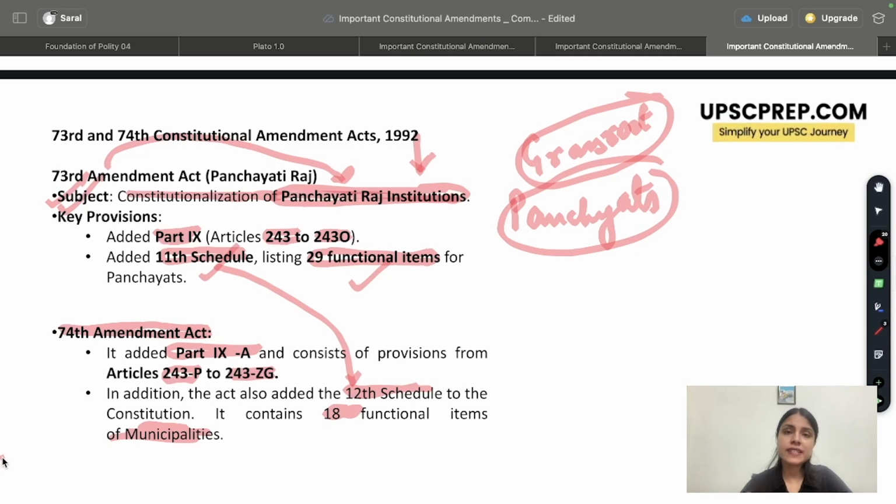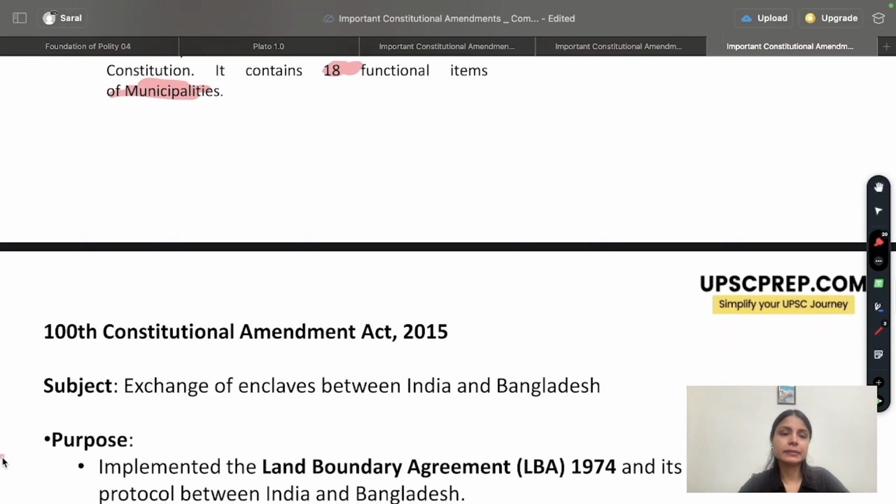So 73rd and 74th, constitutionalization of Panchayati Raj and municipal corporations. Remember part 9, part 9A. Also remember the 11th and the 12th schedule. Also remember 29 functional items and 18 functional items, and you will be sorted.